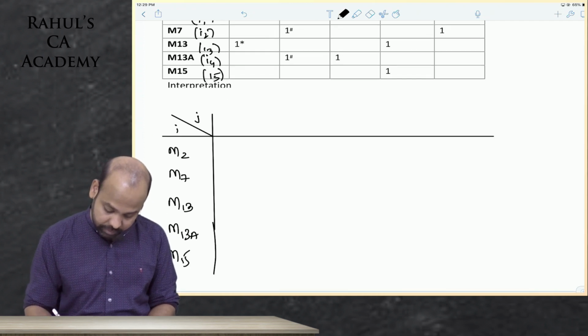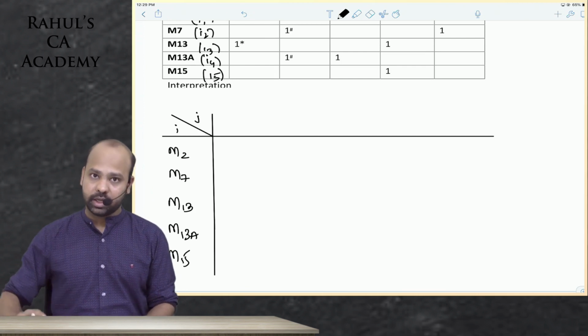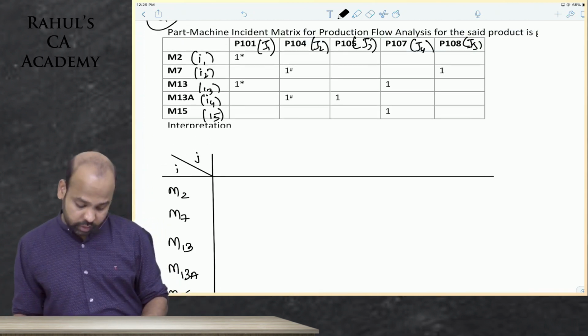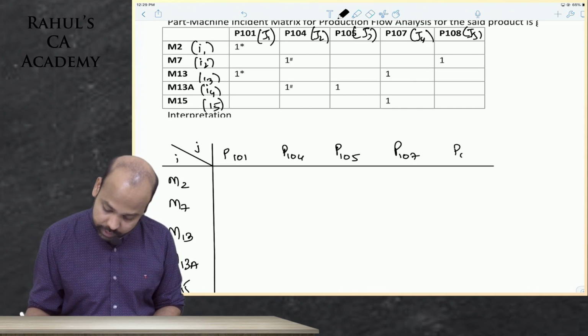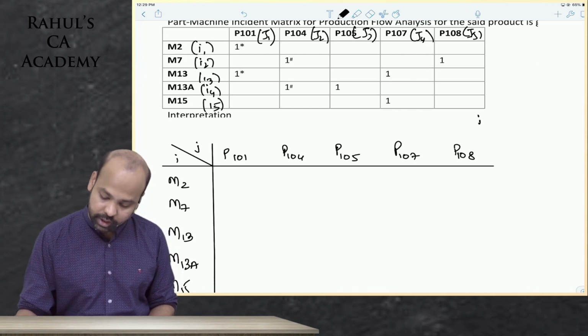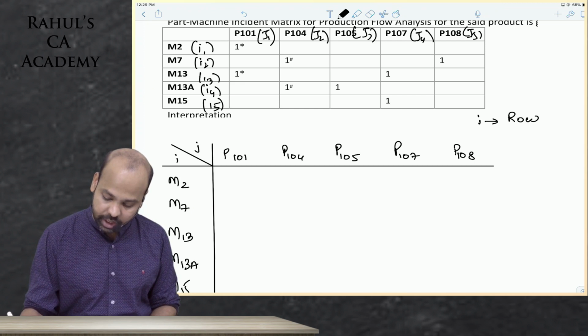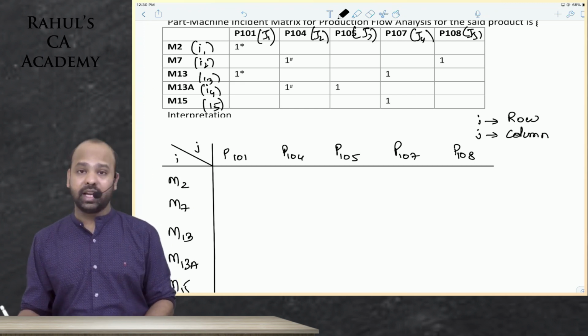So these are the 5 machines, and we have 5 parts: P101, 104, 105, 107, and 108. I represents row and J represents column.